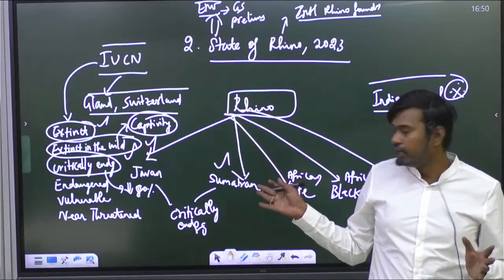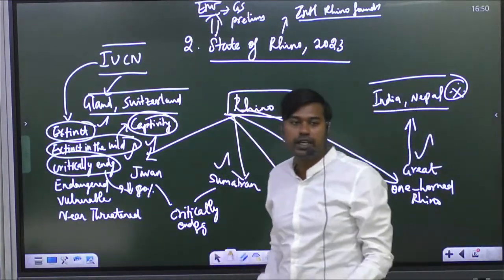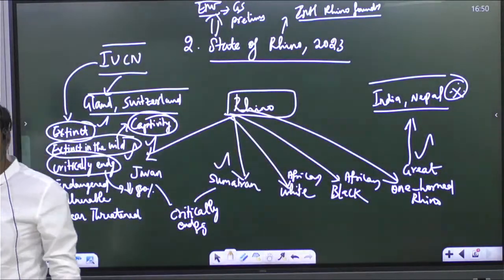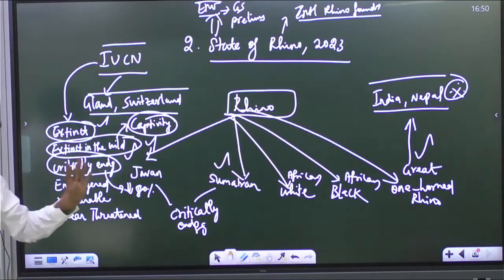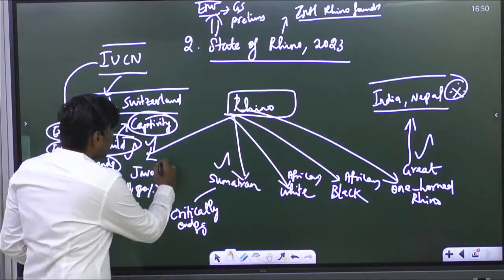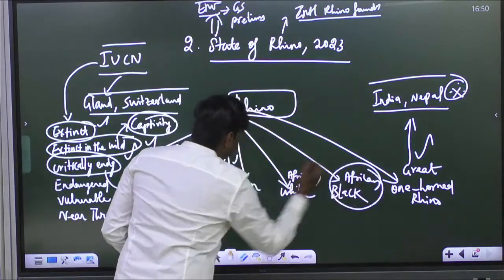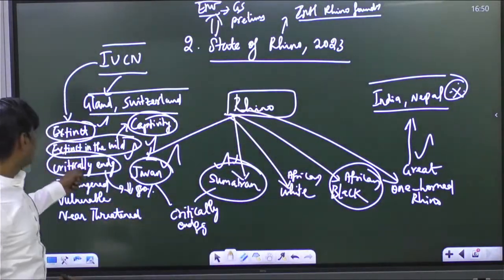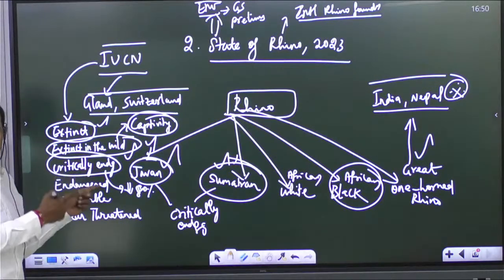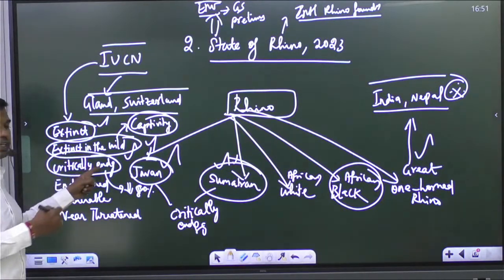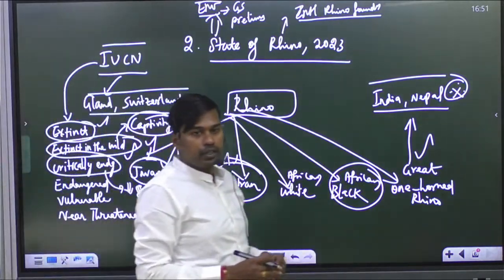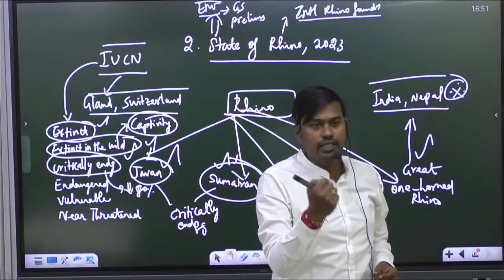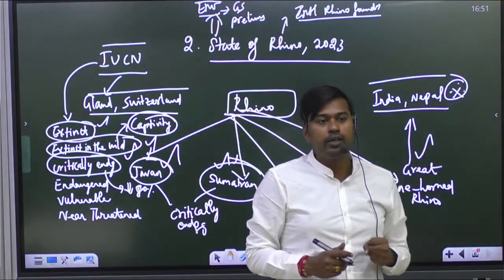So vulnerable and near threatened will be 30 and below, the decrease in population. So this is a classification regarding the status of animals. And among that, if you see rhino population, at least among the 5 species of rhino, we have Javan, Sumatra, African black. See here, 3 categories are in critically endangered category. If you are not able to conserve this animal, it can soon enter which category? Extinct in the wild category. Already its population is in double digit and single digit numbers. We need to immediately protect this animal.